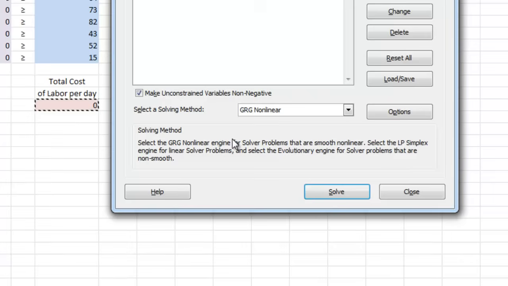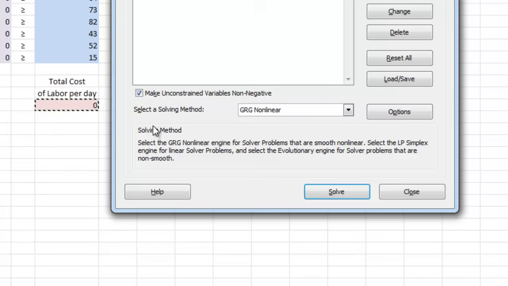Now there are two more things we have to do here, and then we're pretty much done. You want to make sure the make unconstrained variables non-negative box is checked. Basically, in this sort of problem we cannot have negative people on shift. We can have 0 or more, but not negative.